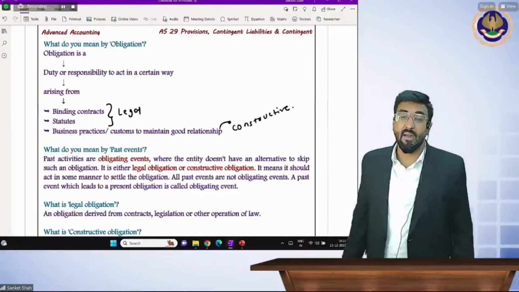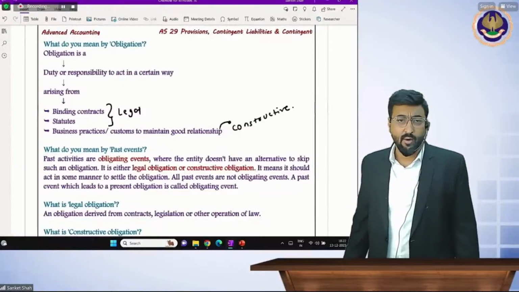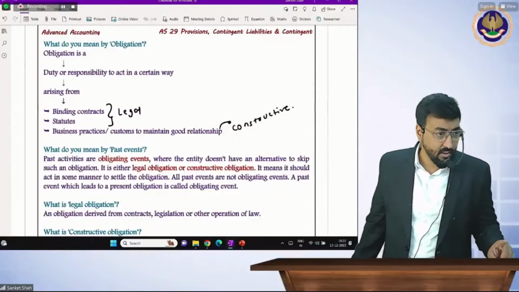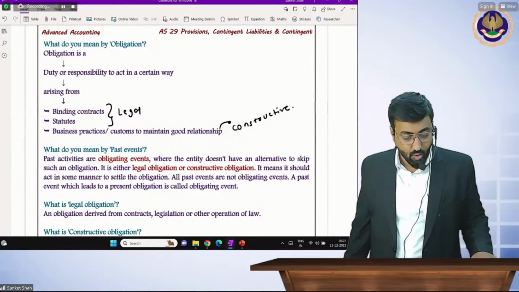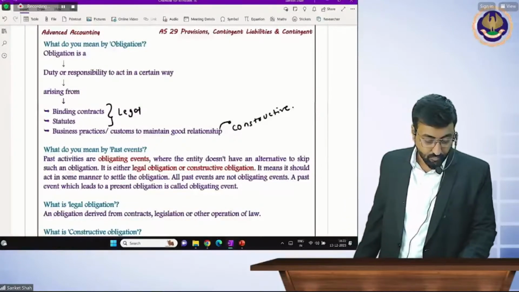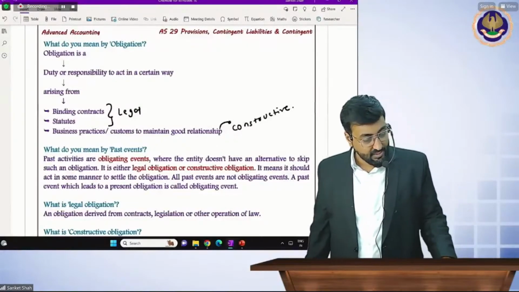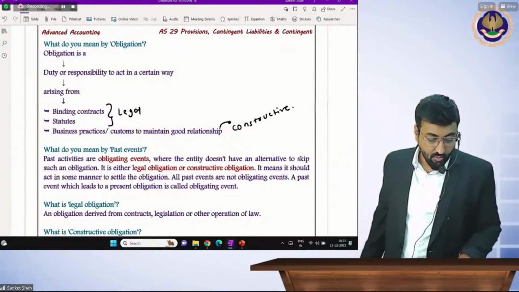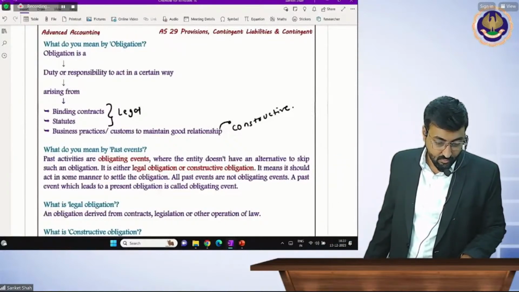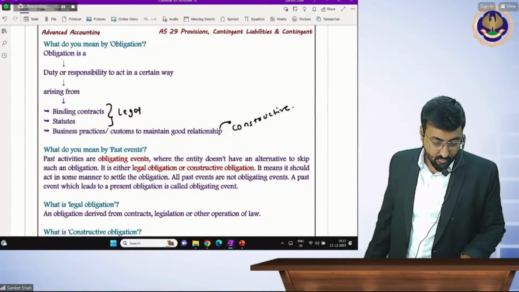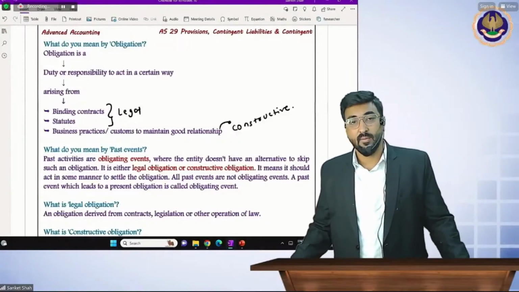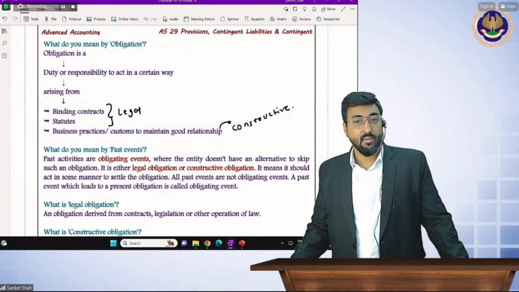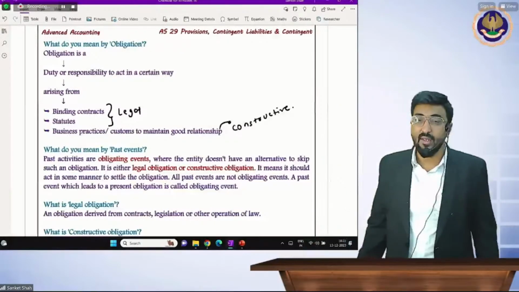Constructive and legal. Okay. Have you done it in the law? Yes, beta, law mein hua hai kya? Legal obligation and constructive obligation, these two words, don't know. So constructive obligation is by practice or custom.